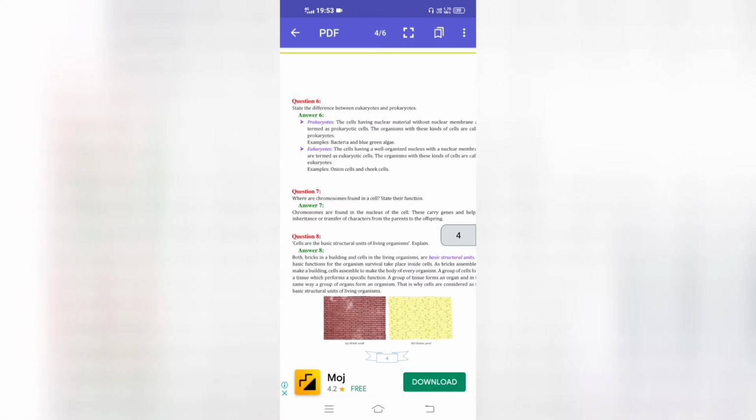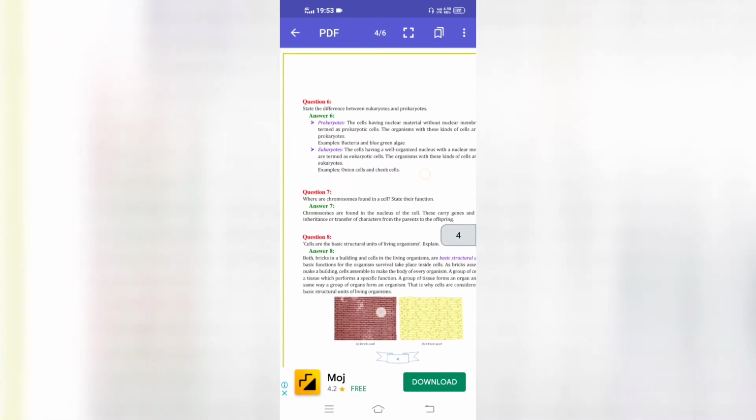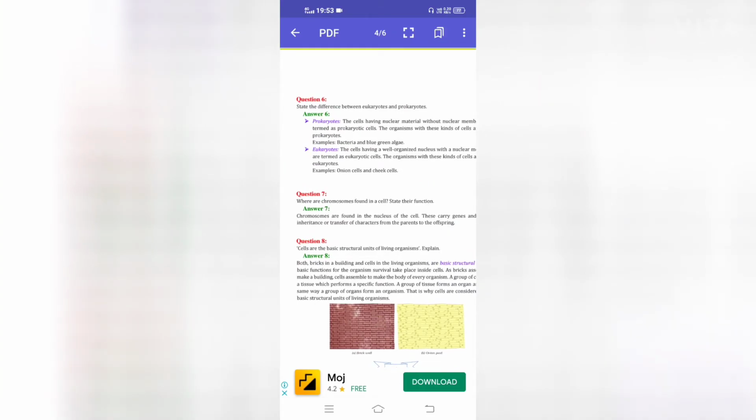Question number 7. Where are chromosomes found in a cell? State their functions. Chromosomes are found in the nucleus of the cell. These carry genes and help in inheritance, or transfer of characters from a parent to the offspring.